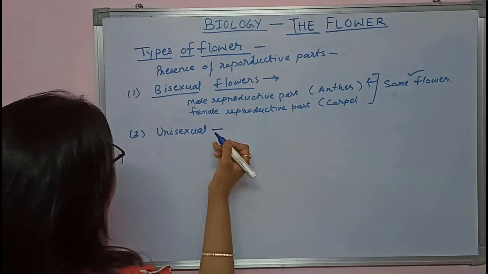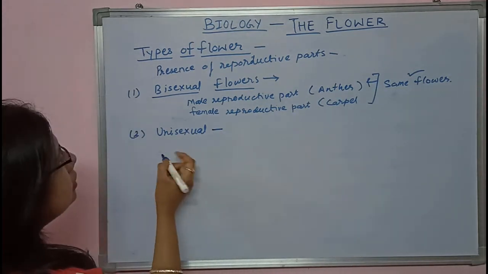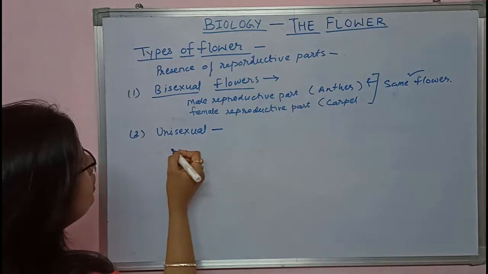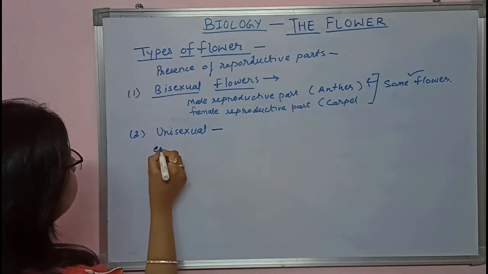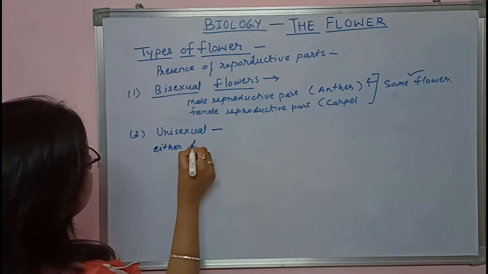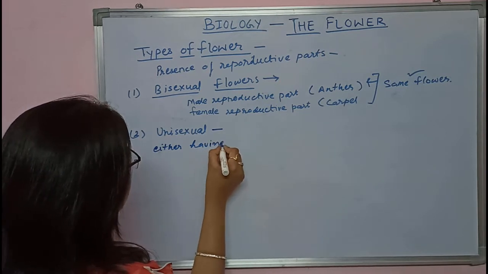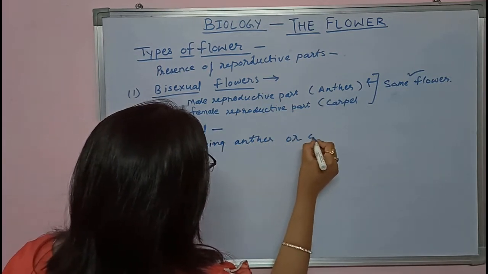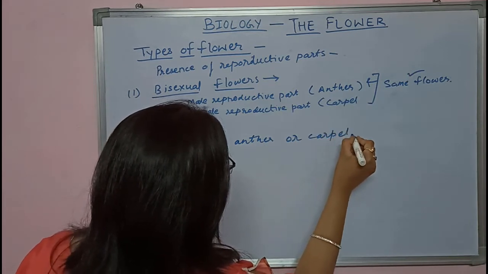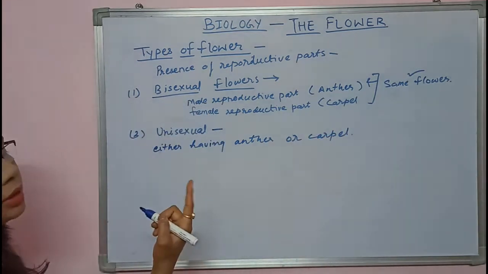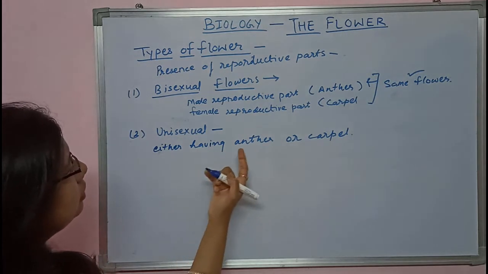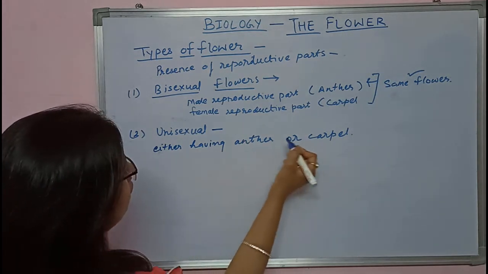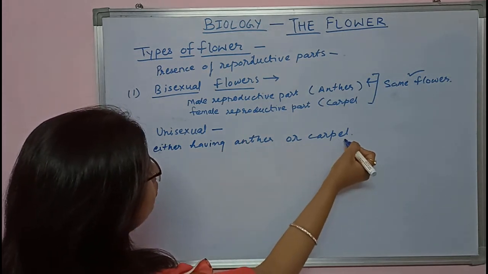And unisexual flowers have either a male reproductive part or a female reproductive part, either anther or carpel. Means a single flower is having anther, the male reproductive part, and another single flower is having carpel, the female reproductive part.